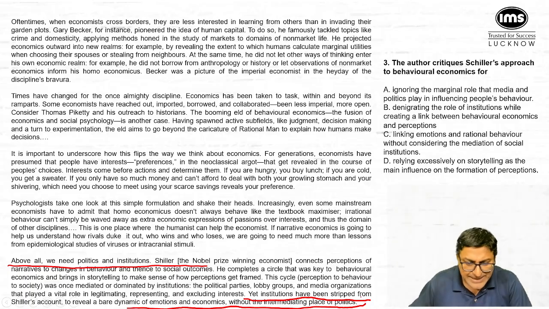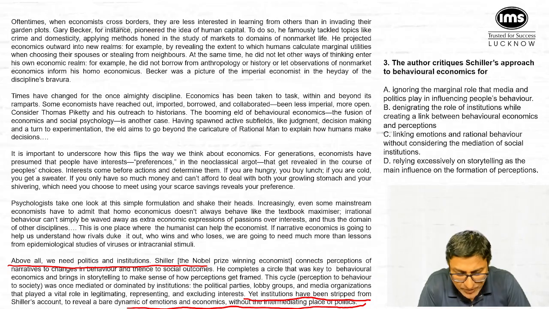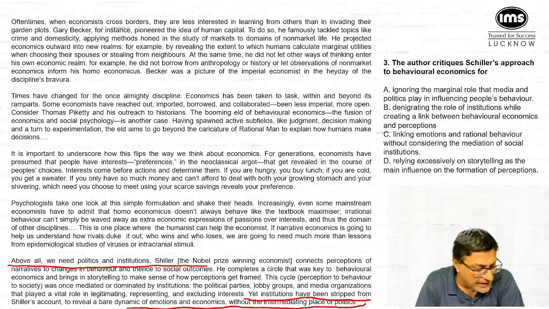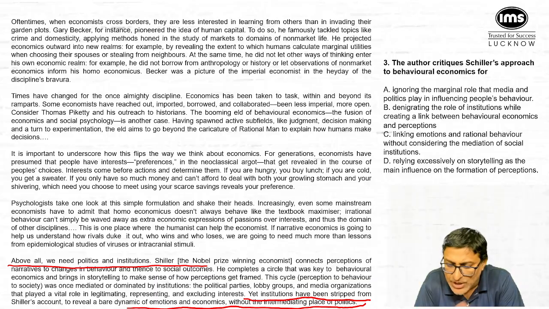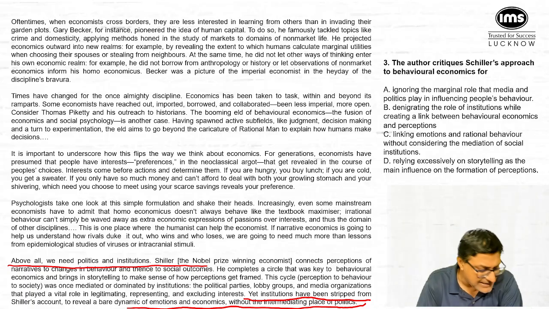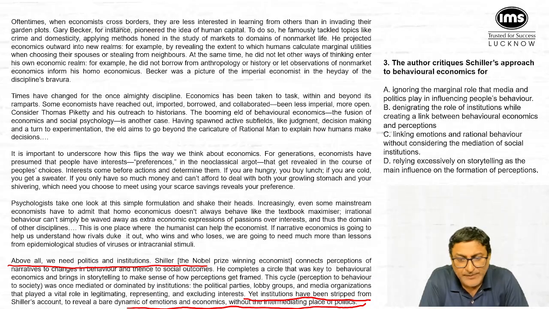It says, yet institutions have been stripped from Schiller's account to reveal a bare dynamics of emotions and economics without the intermediating place of politics. If you look at question number 3, directly, if you go to option number C, it says linking emotions and rational behaviors without considering the mediation of social institutions. This is the exact reframing of the last line of the given paragraph. Hence, C is the correct answer for this question.